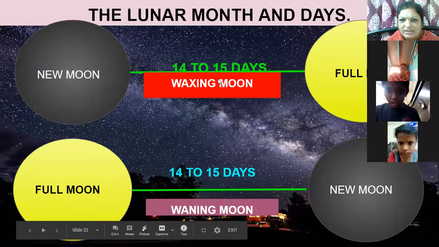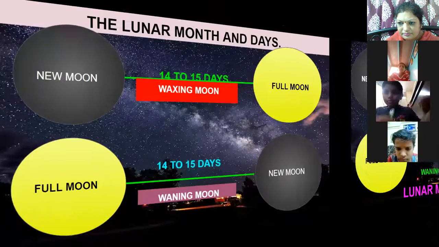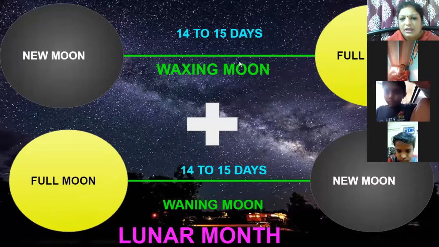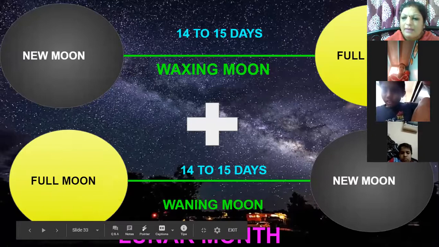This is Krishna Paksh, Shukla Paksh. So when you add these 14 to 15 days, the waxing moon and waning moon together, it will come to 30 days. It is a lunar month.